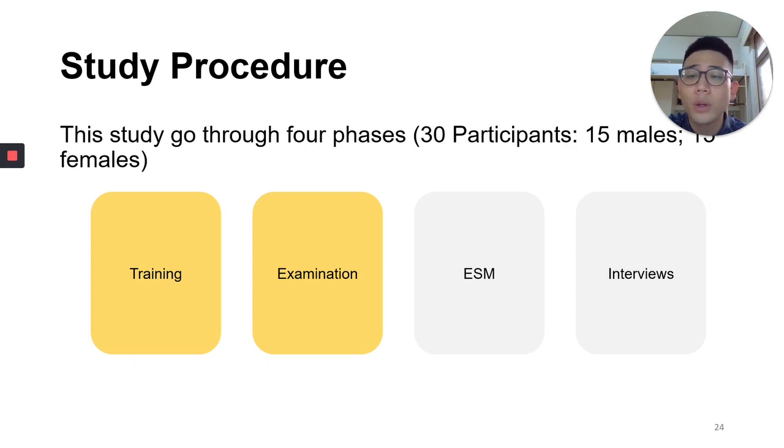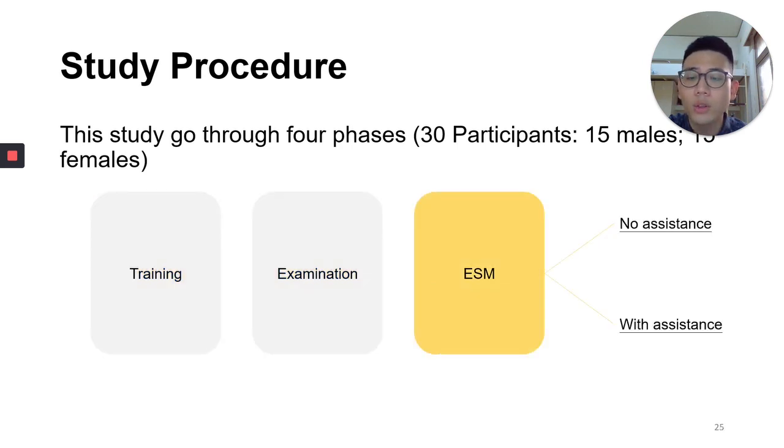This study goes through 4 phases and contains 30 participants. Participants were required to complete the first 2 stages before starting the ESM study to ensure that they were able to recognize the alerts they had customized. This was to reduce the possibility that they could not tell notification apps simply because of their unfamiliarity with the alerts.